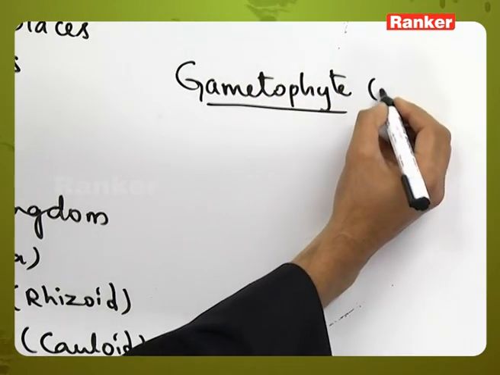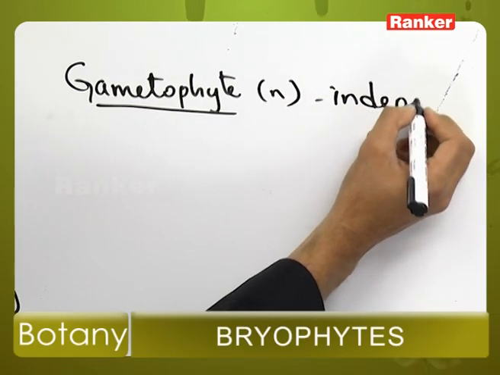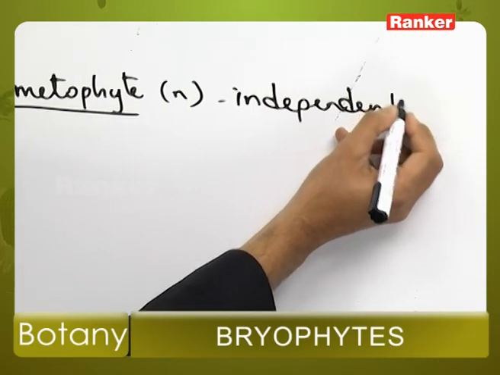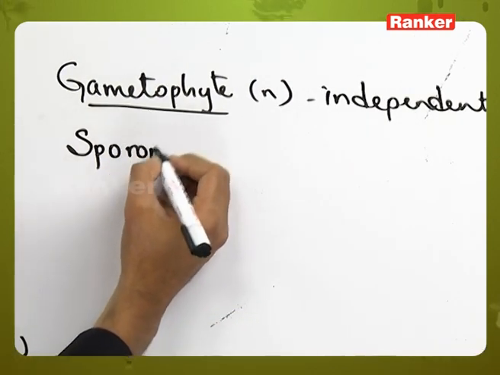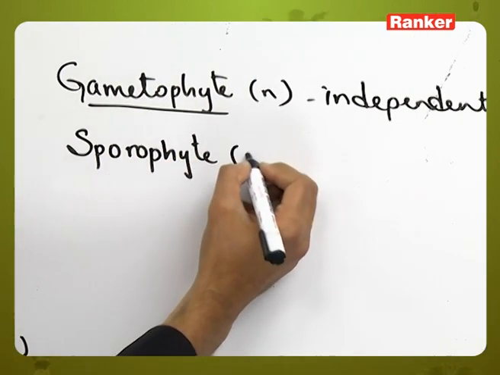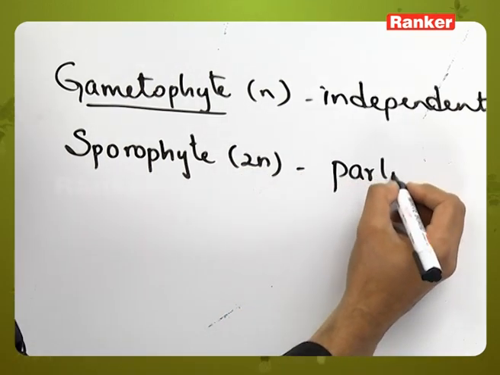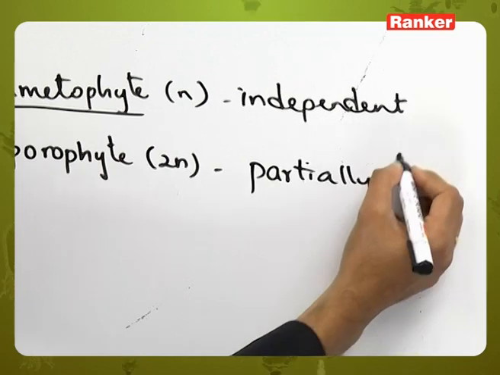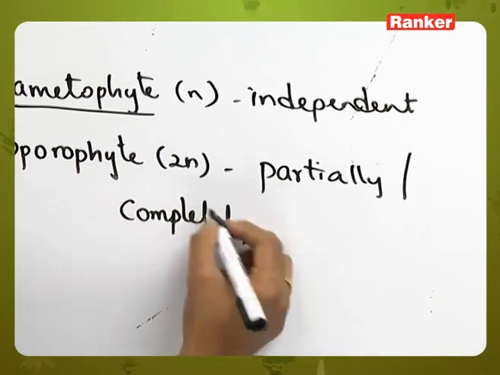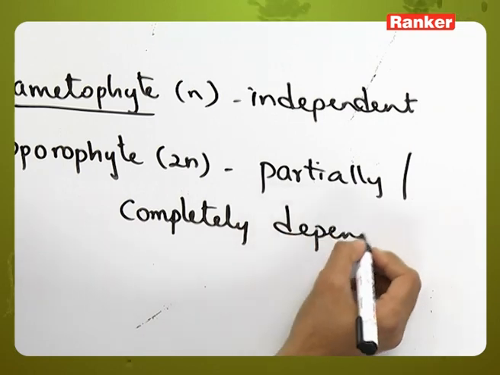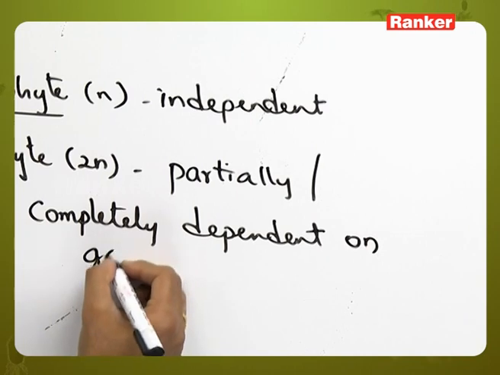This gametophyte generation is haploid and an independent stage, whereas the second generation is called the sporophyte, which is diploid. Either it may be partially or completely dependent on the gametophytic generation.